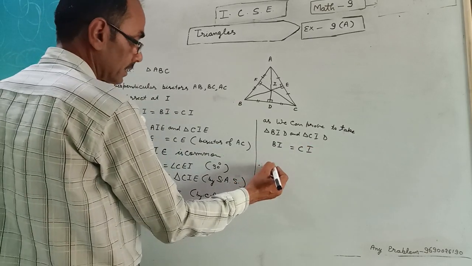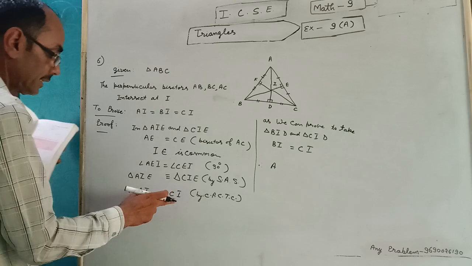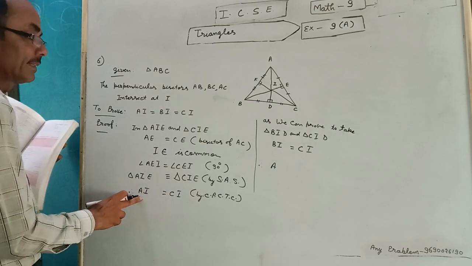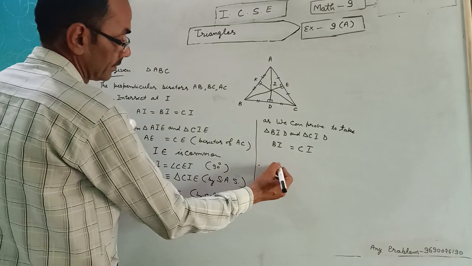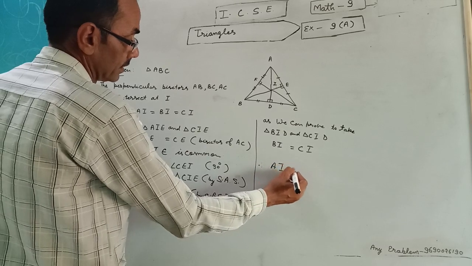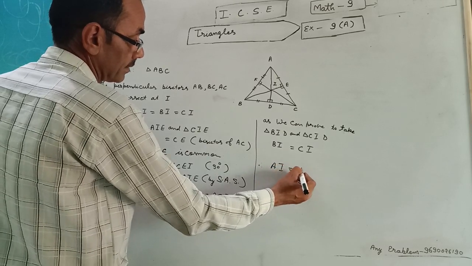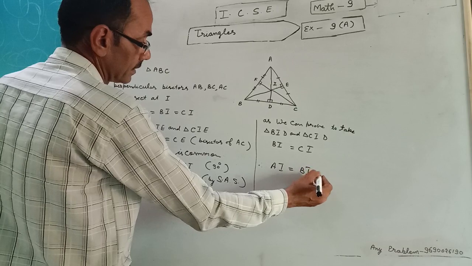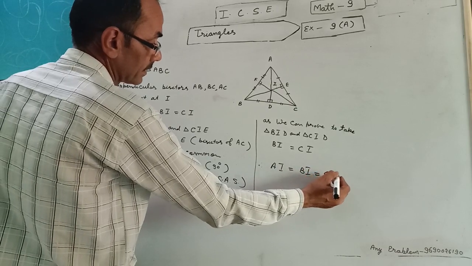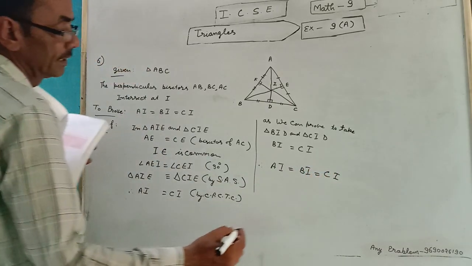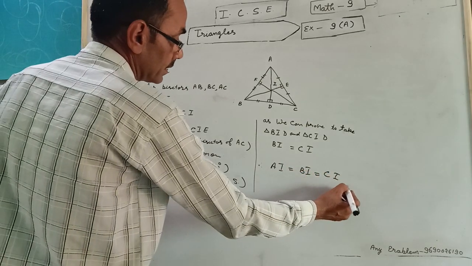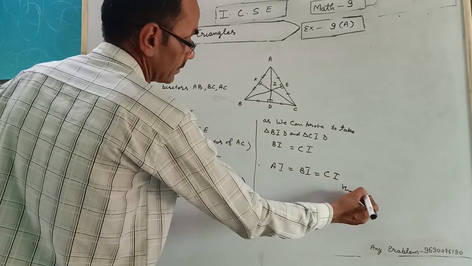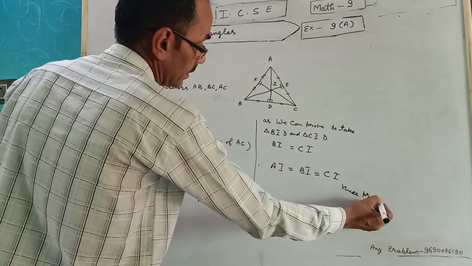Therefore, AI equals BI will be CI. Hence proved. Sixth question is complete.